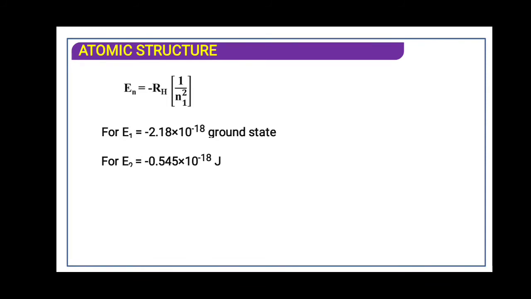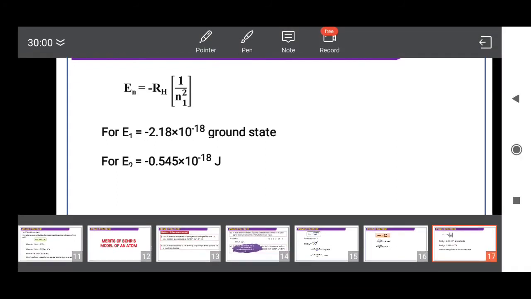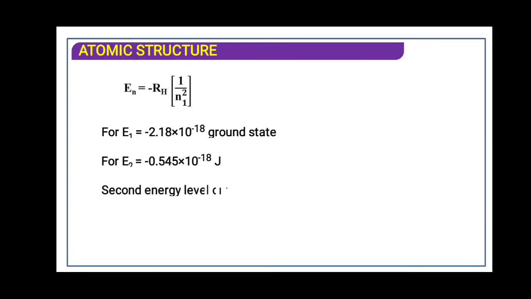As we move far away from the nucleus, energy goes on increasing. That is why the energy of the electron in the first orbit is minus 2.18 into 10 raised to minus 18. E2 is equal to minus 0.545 into 10 raised to minus 18, the energy in the next orbit, the second orbit, the second energy level or first excited state.